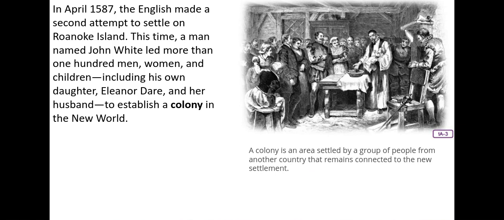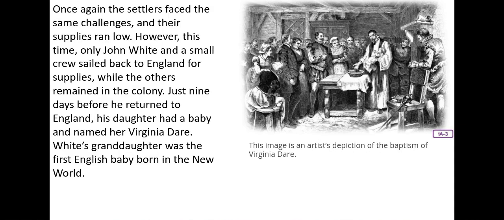In April 1587, the English made a second attempt to settle on Roanoke Island. This time, a man named John White led more than 100 men, women, and children, including his own daughter, Eleanor Dare, and her husband, to establish a colony in the New World. A colony is an area settled by a group of people from another country that remains connected to the new settlement. Once again, the settlers faced the same challenges, and their supplies ran low.